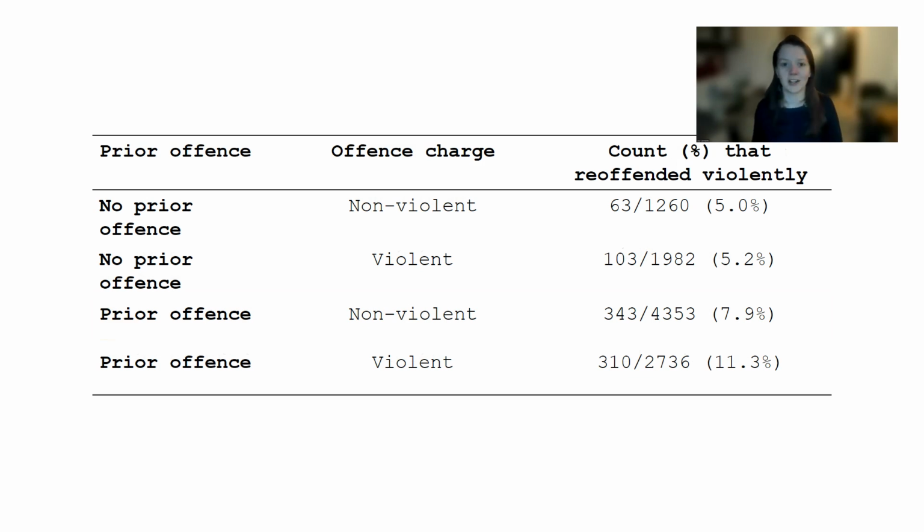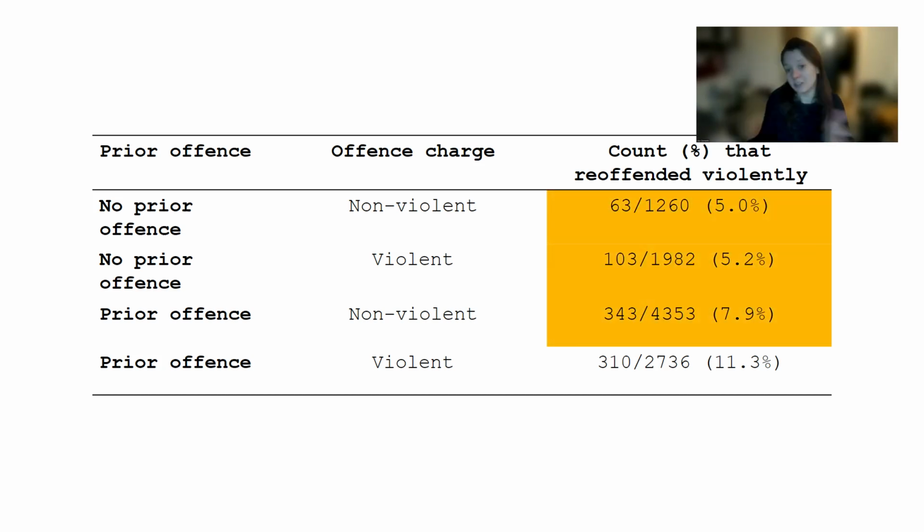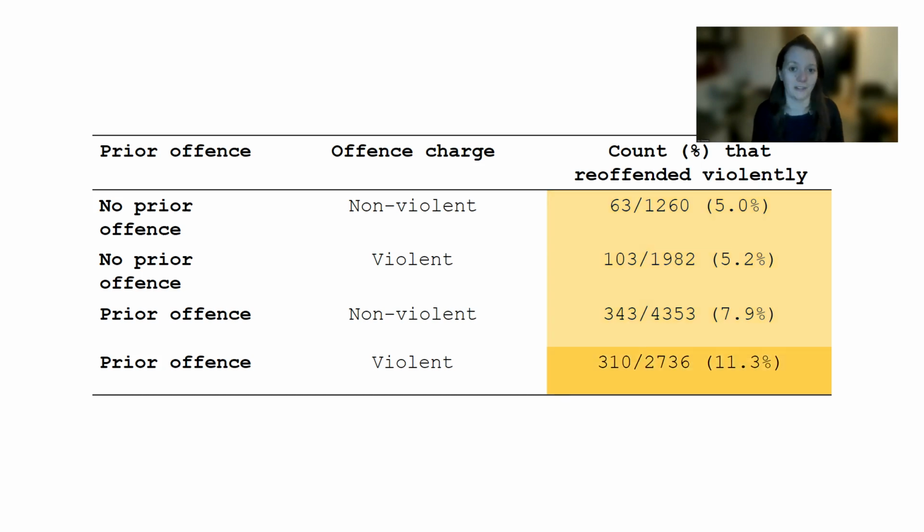If we want to prevent violent crime, and because that's the greater risk to society, looking at this data, that difference from 5.2 to 7.9, that's not very big. The chance of a violent crime if you've had a non-violent offence is not so different from the population as a whole, but the chance of reoffending violently if you've had a violent offence is greater than the population as a whole.